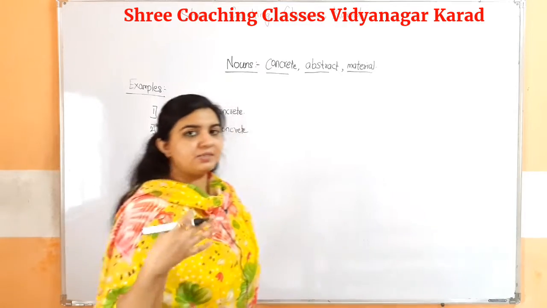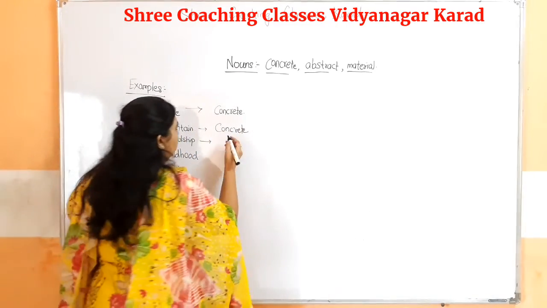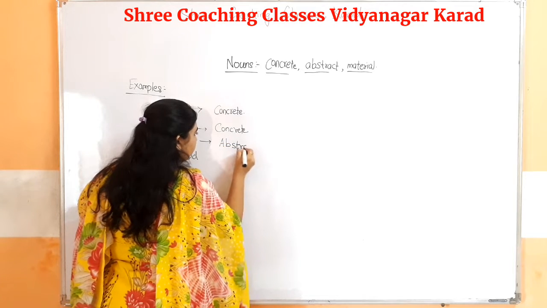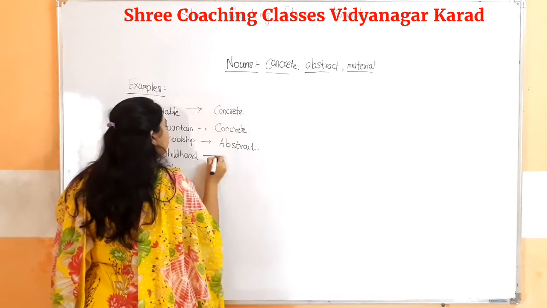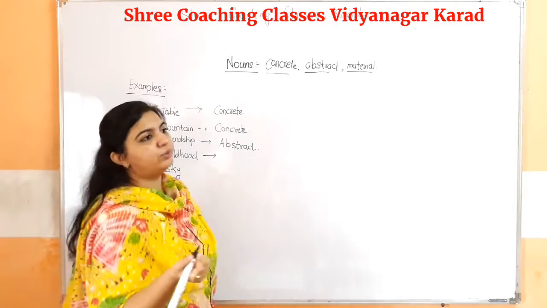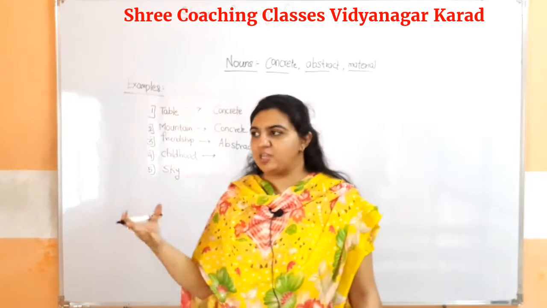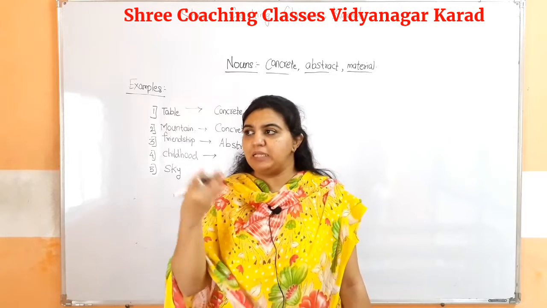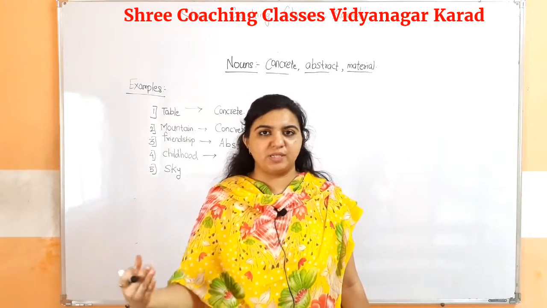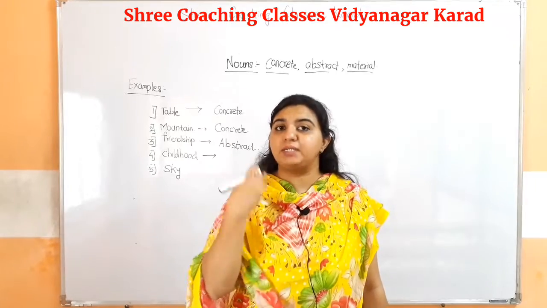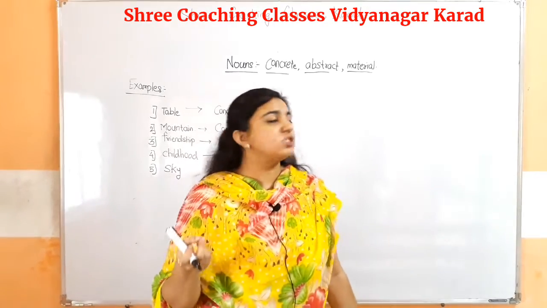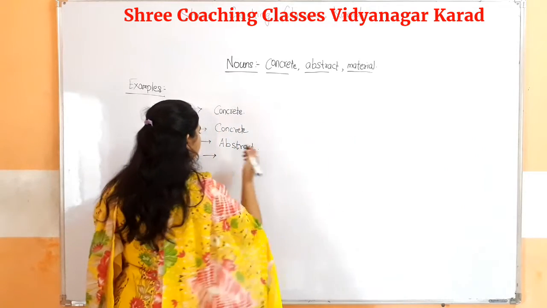So that is an example of an abstract noun. Next is childhood. Once childhood is gone, we can just feel it. We always remember that in our childhood we used to do such things. It is a type of feeling, so it indicates an abstract noun.